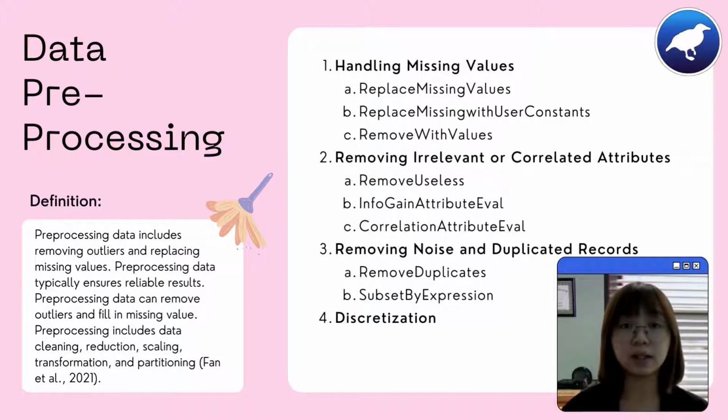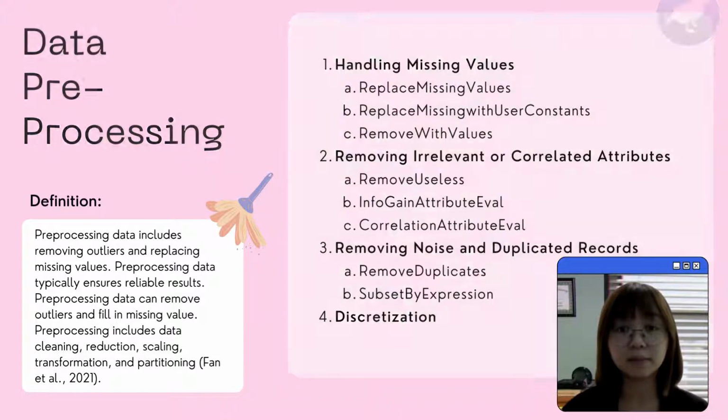Data preprocessing is defined as a step that removes the outliers and handles the missing values in order to ensure the reliability of the dataset. In this project, the missing values are handled with 3 different filters in WEKA, including replace missing values, replace missing with user constants, and remove with values. The attribute selection is done by remove useless filter, InfoGain attribute eval, and correlation attribute eval. Next, the data are treated with remove duplicates and subset by expression to remove noises and duplicated data. And lastly, discretization is also applied.